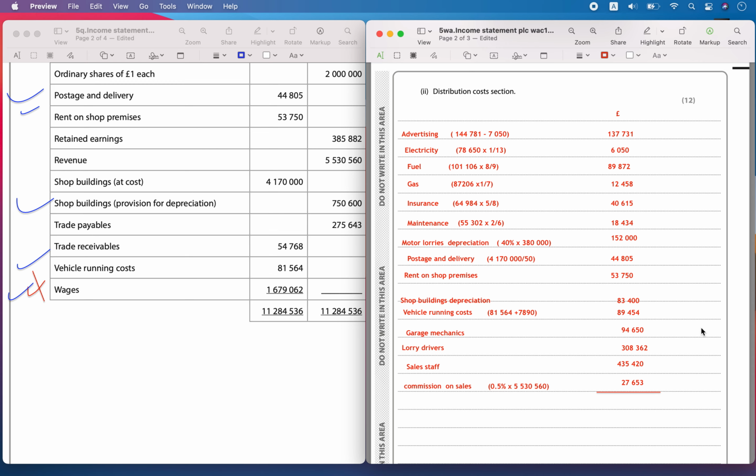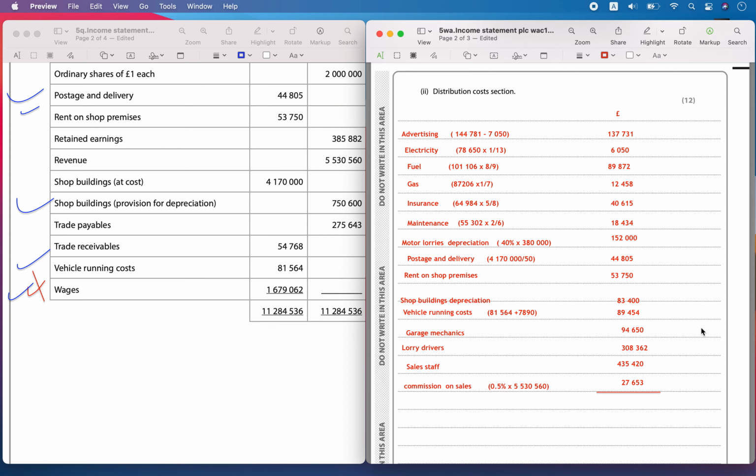So 137,731 plus 6050 plus 89,872 plus 12,458 plus 4615 plus 18,434 plus 152,000 plus 44,805 plus 53,750 plus 83,400